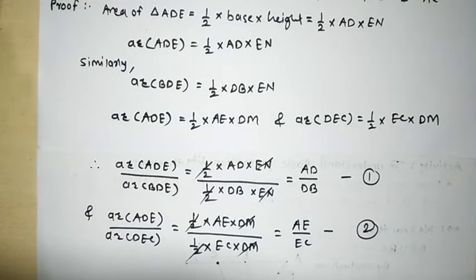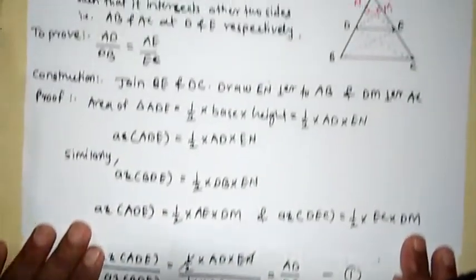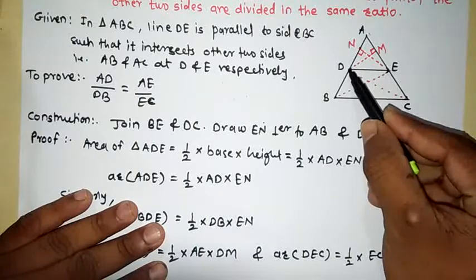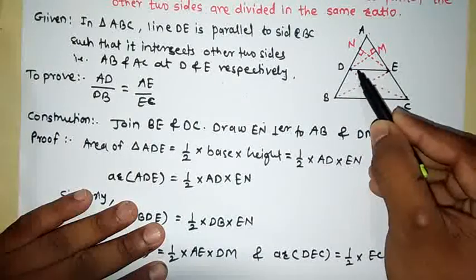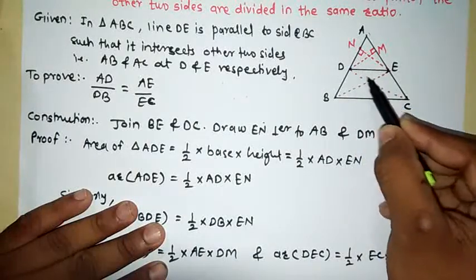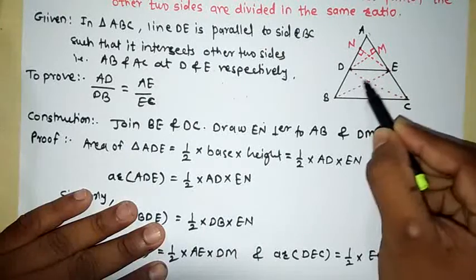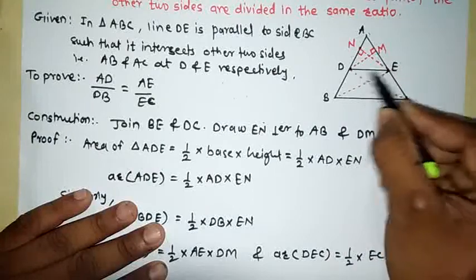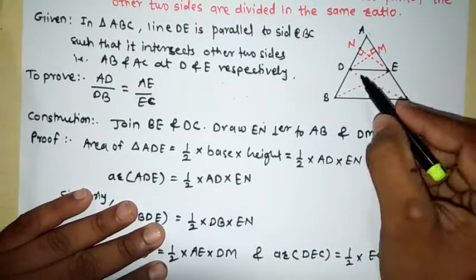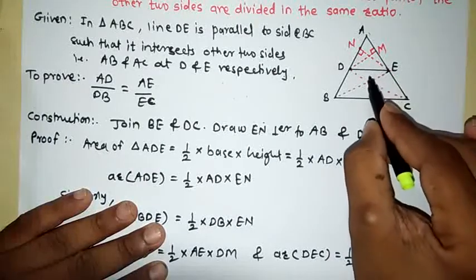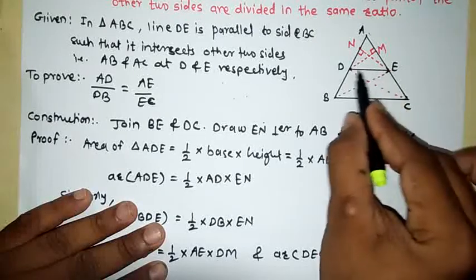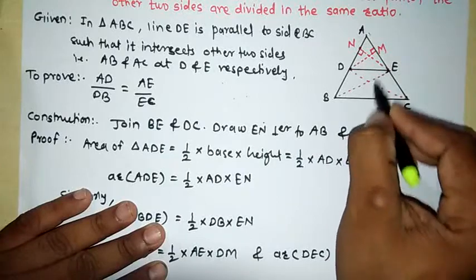Now see here, friends, observe these two triangles, triangle BDE and triangle DEC. Are these two triangles on the same base DE? Are they between the same parallels DE and BC? Yes, both triangles lie on the same base DE and between the same parallels DE and BC.